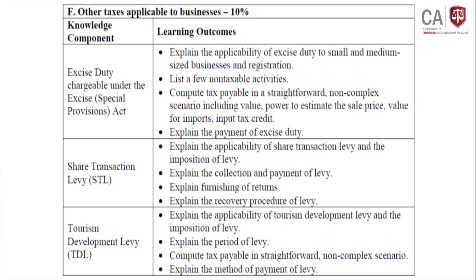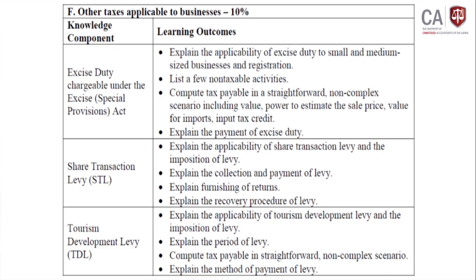The third one is related to the tourist development levy. Under this we are supposed to explain the applicability of the tourist development levy and the imposition of the levy. Second, explain the period in which the levy should be paid.